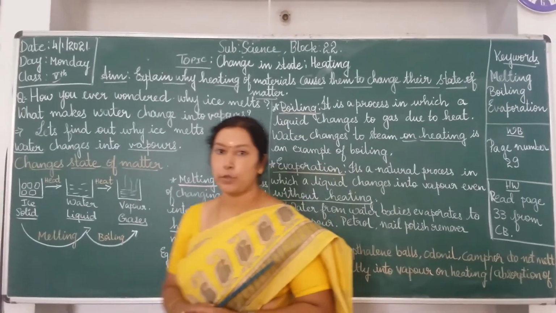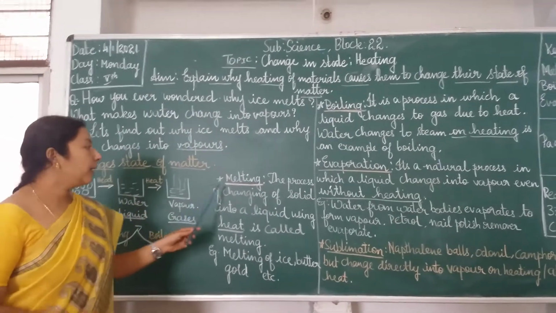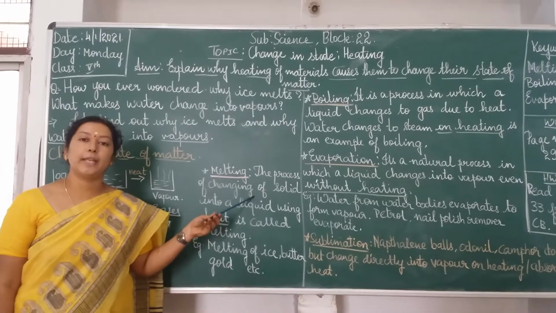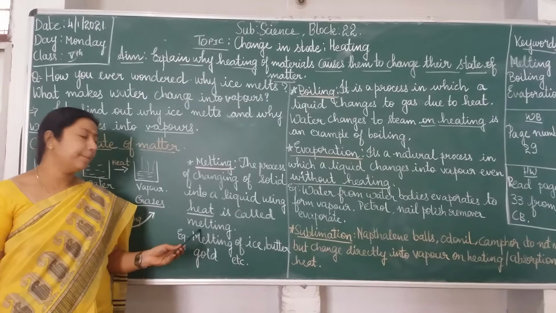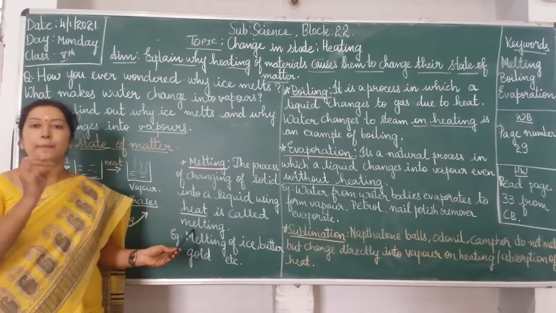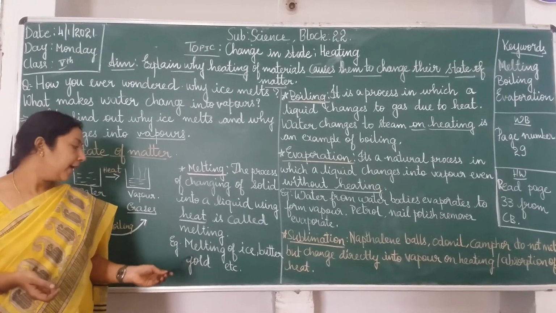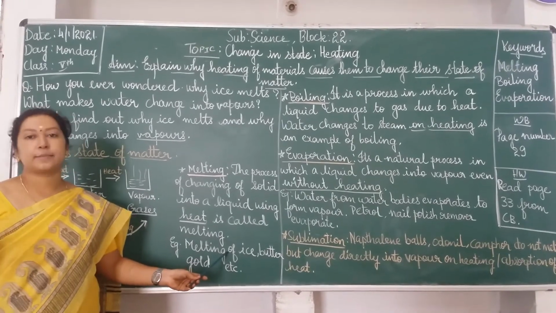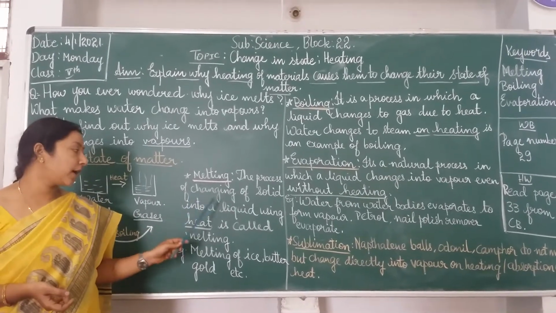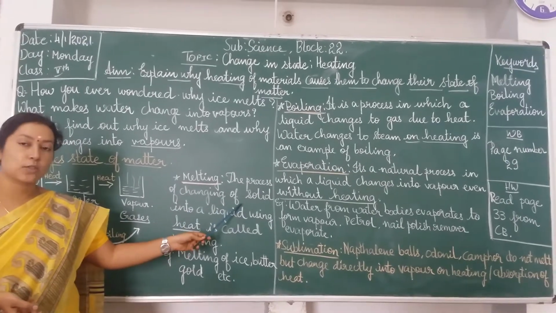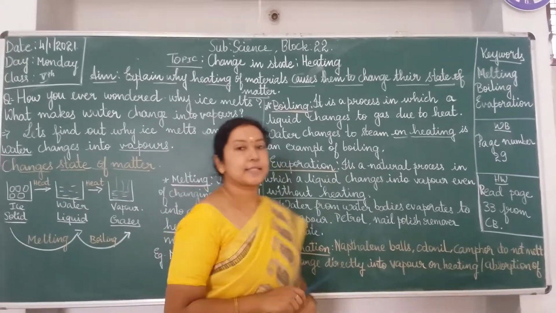So what I am going to do is define what exactly melting is. The process of changing a solid into a liquid using heat is called melting. When you melt a solid object using heat, it is called melting. Examples are melting of ice, butter, chocolate or gold. Here you have to remember that we are going to melt a solid using heat. That is very important.